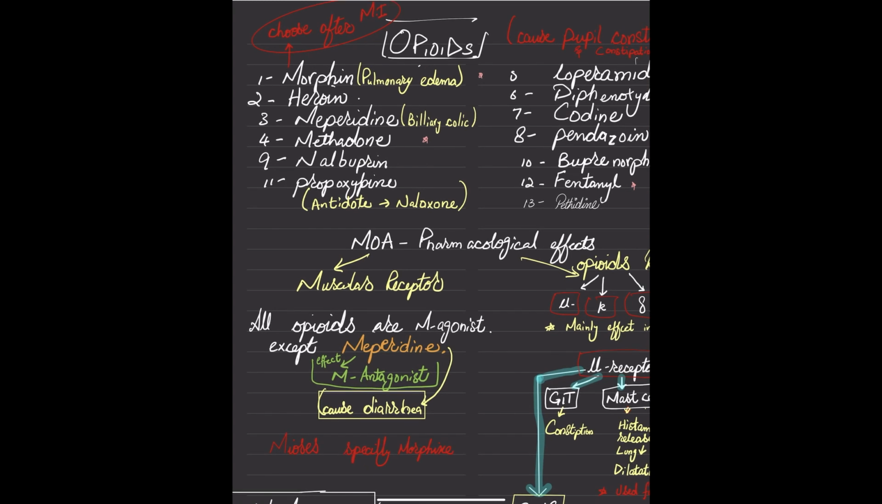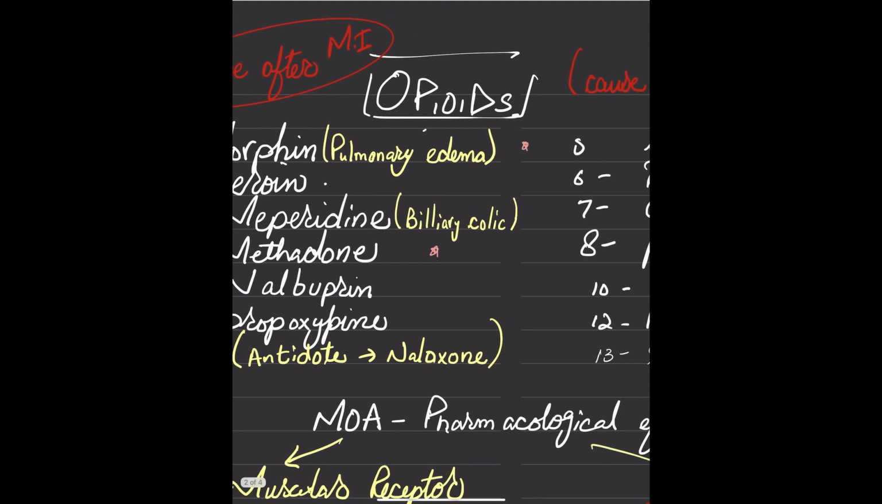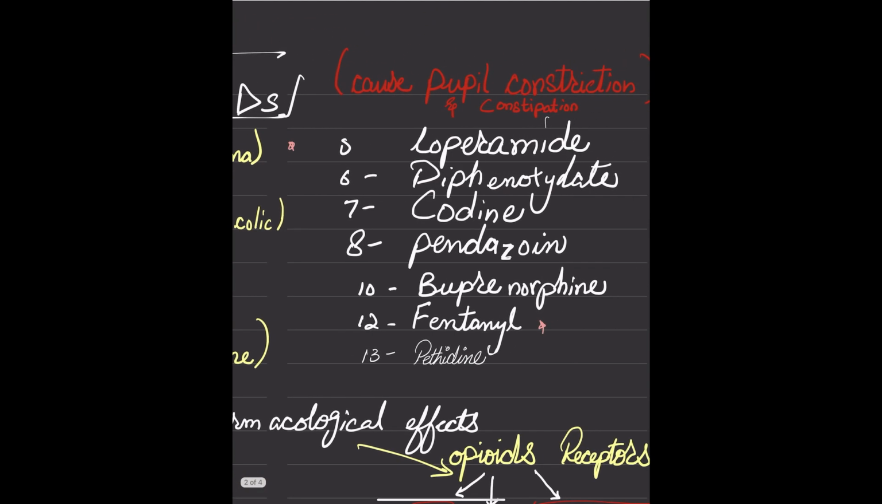And now we can see here morphine. We can also use it for pulmonary edema, and it's also the drug of choice for myocardial infarction. And here we can see what the opioids mostly do. They can cause severe pupil constriction, called miosis, and also can lead to constipation.